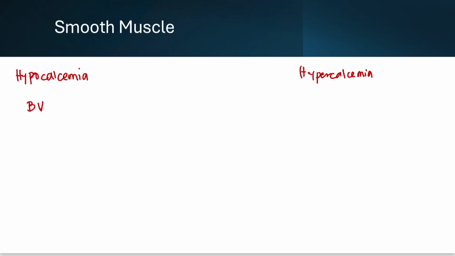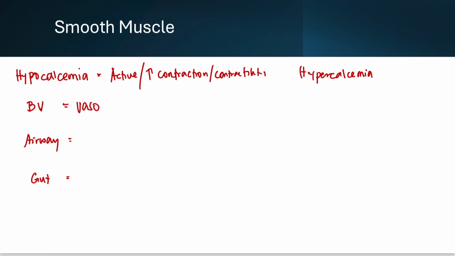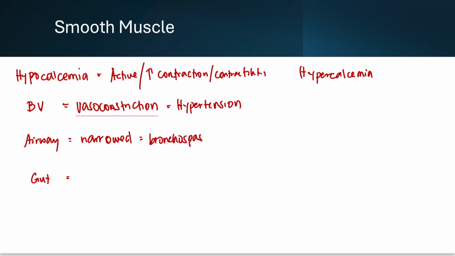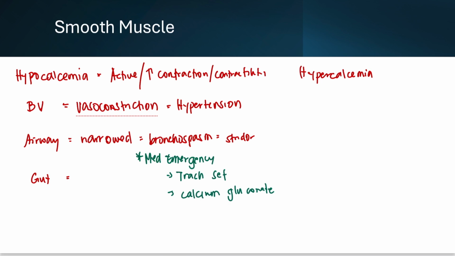Calcium also affects smooth muscles. Low calcium makes the smooth muscle active, which results in increased contraction. Blood vessels become narrow or constricted, which may lead to high blood pressure. The airway may be narrowed, leading to bronchospasms that can block the airway. When stridor is present, it is a medical emergency, so always remember that the trach set and calcium gluconate are prepared. An overactive gut causes diarrhea and cramping.